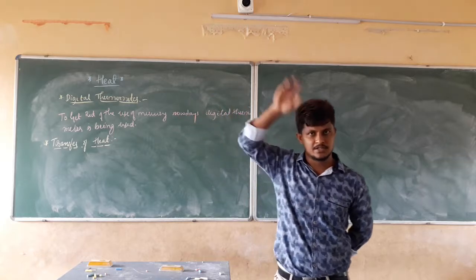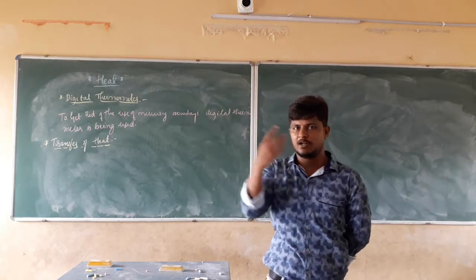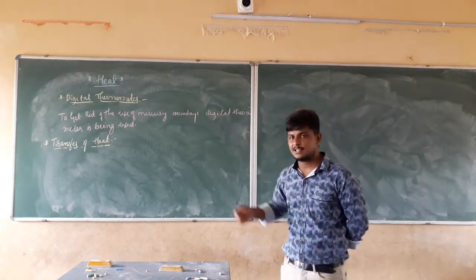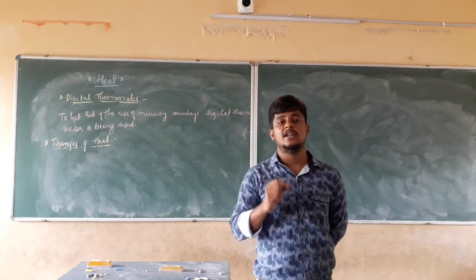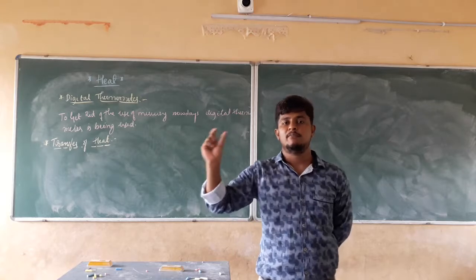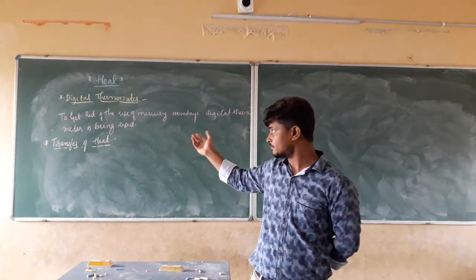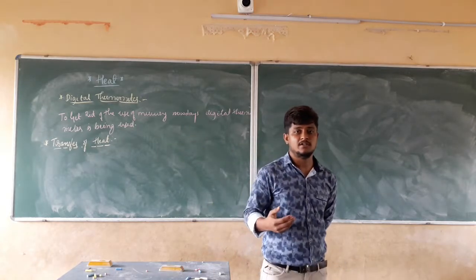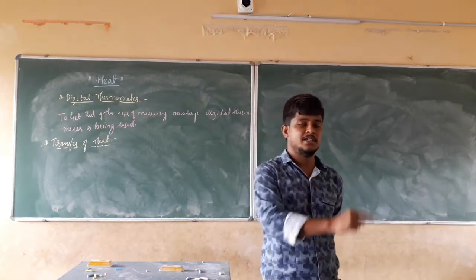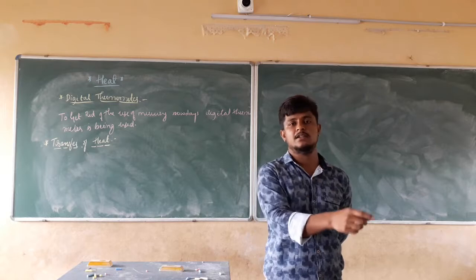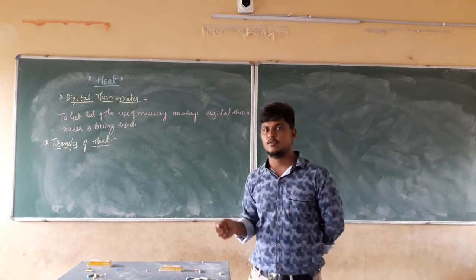For understanding purposes, I am saying that a digital thermometer does not contain any mercury. It is directly going to show the temperature reading. It does not have a scale, but directly shows the exact temperature present inside any equipment or a human body.